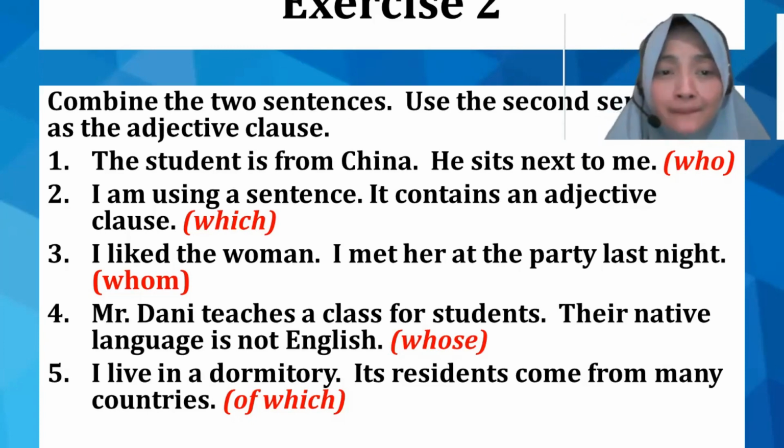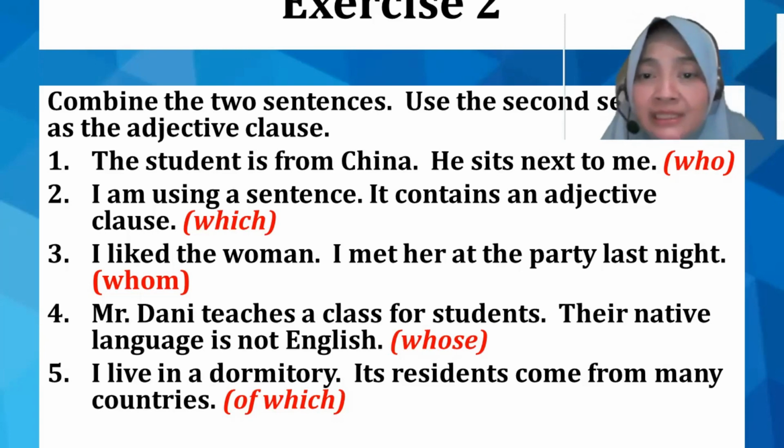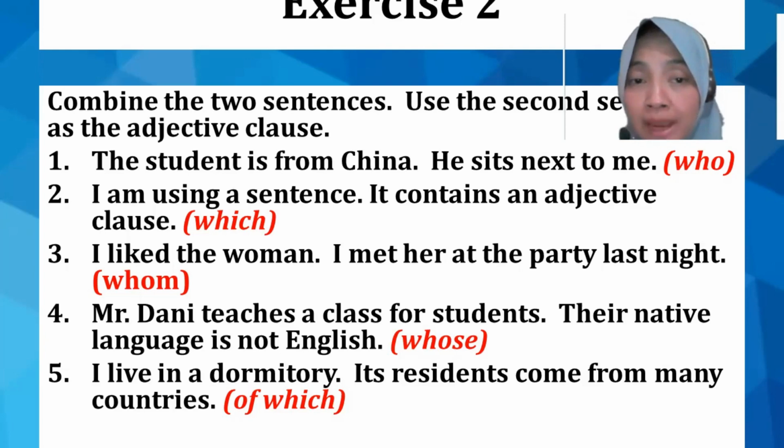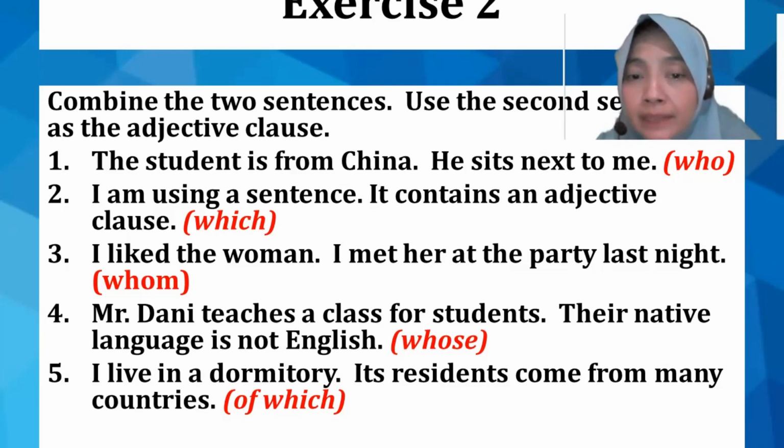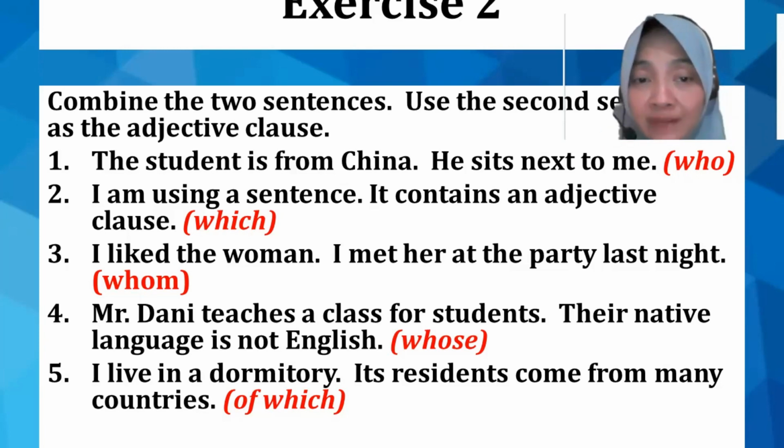And then, I'm using a sentence. It contains an adjective clause. "Which", yeah. So that must be the explanation for a sentence, right? And then "whom". I like the woman. I met her at the party last night. So that must be the additional information for the woman, yeah?